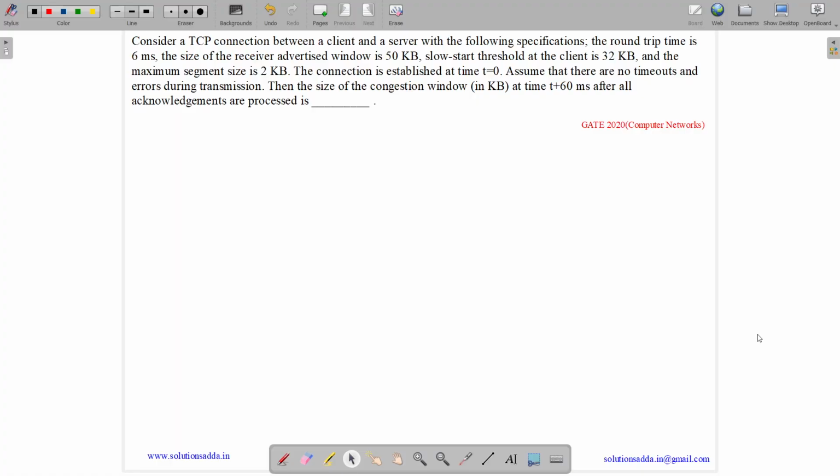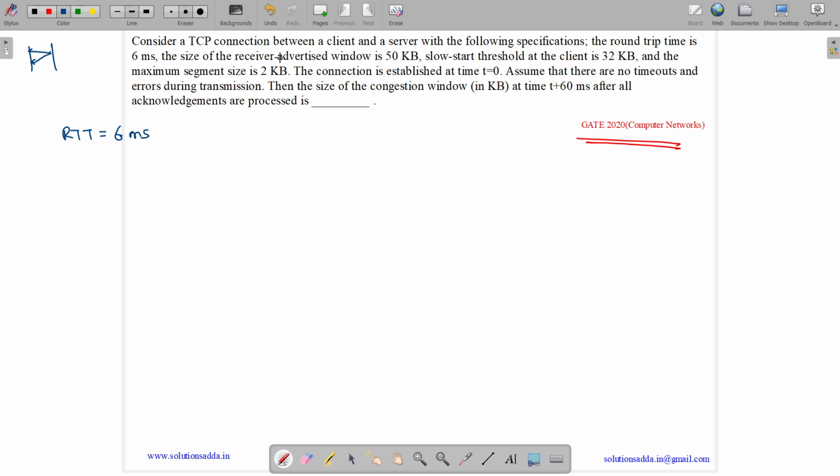This question belongs to the computer networks subject and was asked in GATE CSE 2020. The question states: consider a TCP connection with a client and a server with the following specification. The round trip time is 6 milliseconds. So RTT is 6 milliseconds. It is the time taken to go from client to server and come back.